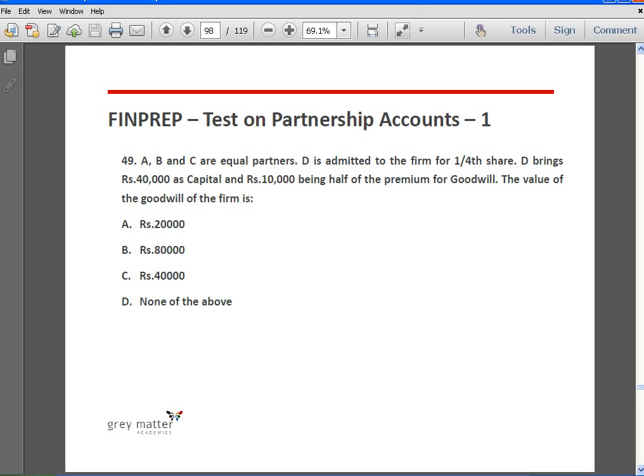A, B and C are equal partners. D is admitted to the firm for 1/4 share. D brings rupees 40,000 as capital and 10,000 being half of the premium for goodwill. What is the value of goodwill of the firm? So here D is bringing in half of whatever he has to bring as goodwill. So half of whatever he has to bring is 10,000, which means D's share of goodwill is 20,000. D is admitted for 1/4 share. So for 1/4 share, if he has to bring in 20,000, then the value of the goodwill of the firm is 80,000 rupees.